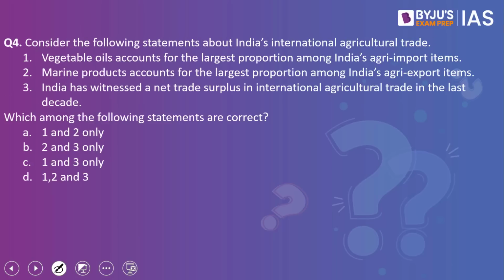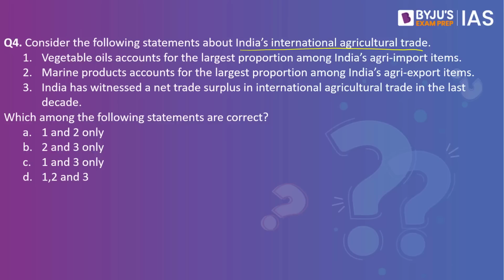Moving on to the fourth question. The question reads, consider the following statements about India's international agricultural trade. There are three question statements given here. The first one reads, vegetable oils accounts for the largest proportion among India's agri-import items.